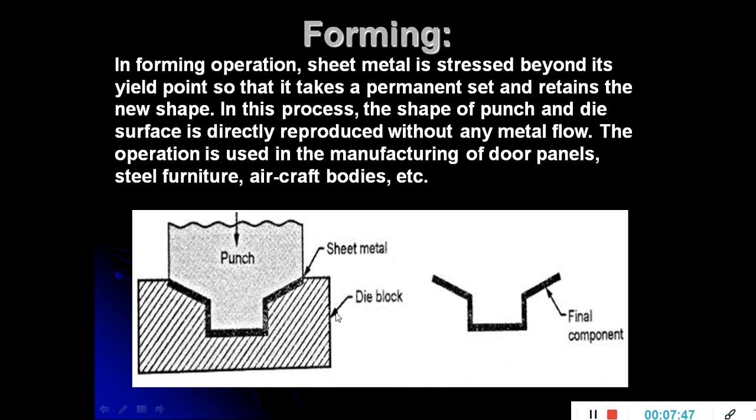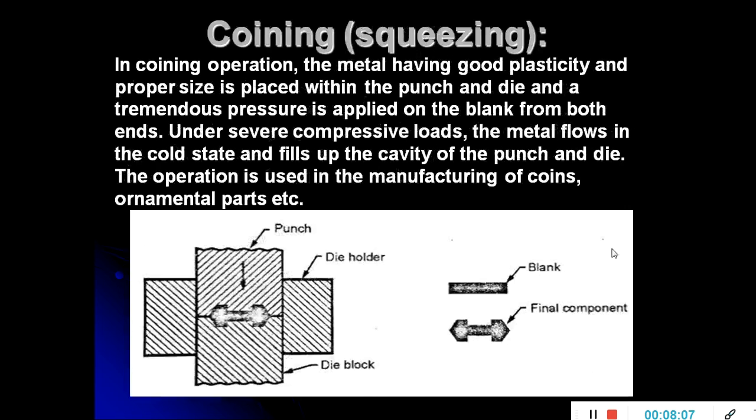The products of this forming operation are used in the manufacturing of door panels, steel furniture, aircraft bodies, and windows. Okay, so all these are formed with the help of this sheet metal forming operation.